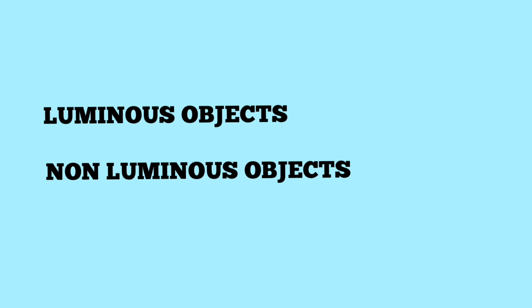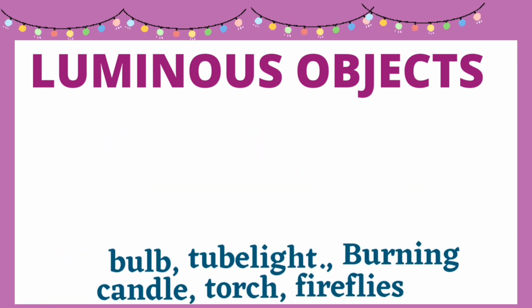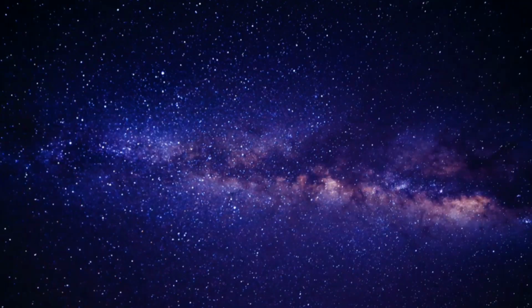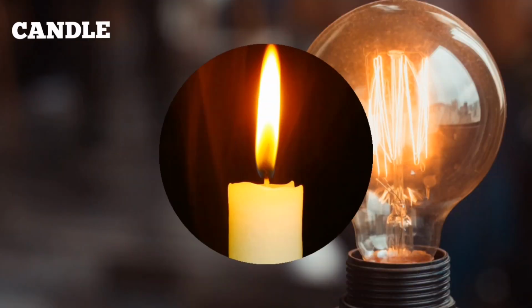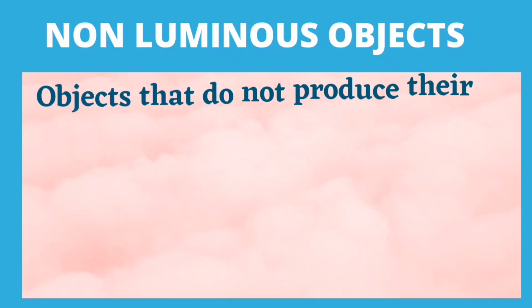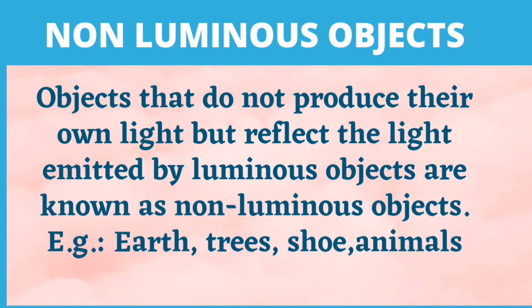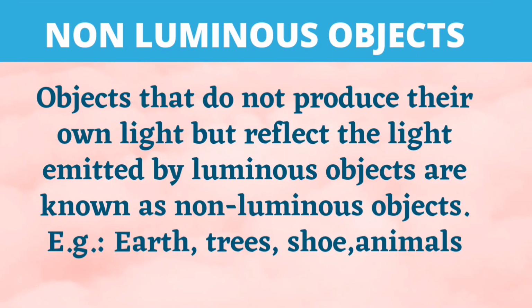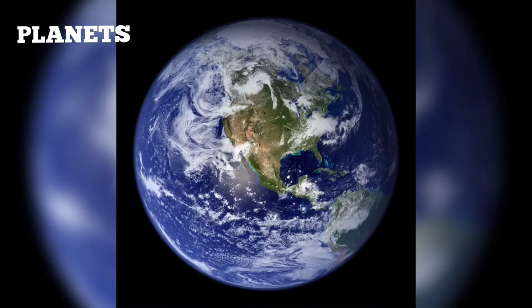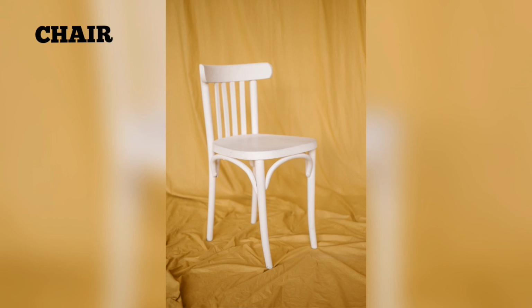Objects are divided into two categories based on the emission of light: luminous and non-luminous objects. Objects which emit light energy by themselves are called luminous objects. They have their own light, like sun, stars, bulb, candle, fireflies, torch. Objects that do not give light energy by themselves are called non-luminous objects. They reflect the light that falls on them from luminous objects, like planets, moon, trees, animals, chair, book, table, and so on.